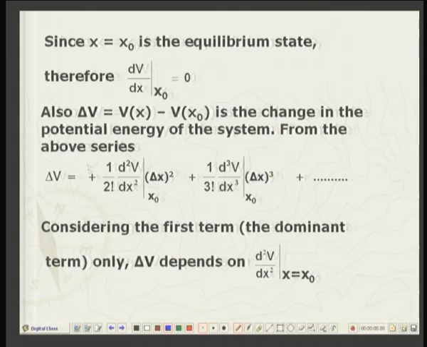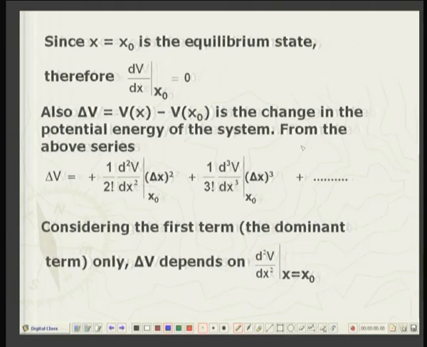Then del V is equal to 1 over 2 factorial times the second derivative of potential energy with respect to the degree of freedom evaluated at the equilibrium configuration times the disturbance squared, and then the third order term, fourth order term, and so on. Now, since delta x is very small, delta x squared will be much smaller, and delta x cubed, delta x to the fourth will be smaller still.